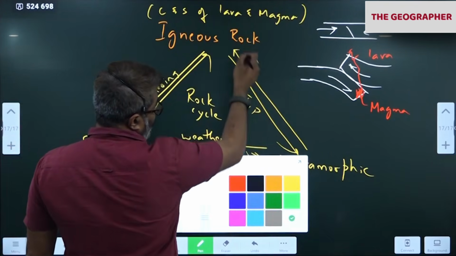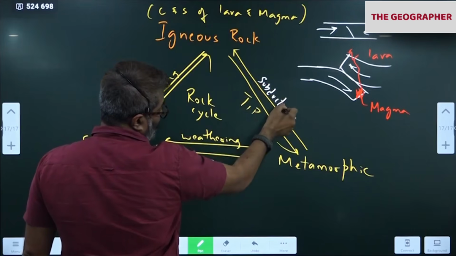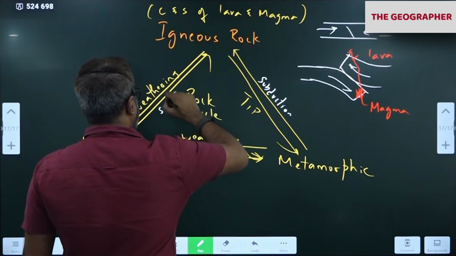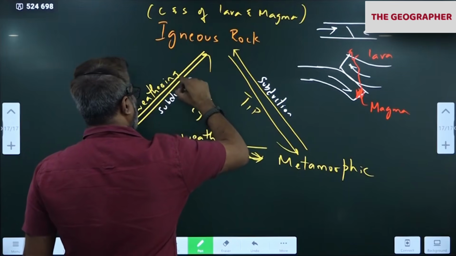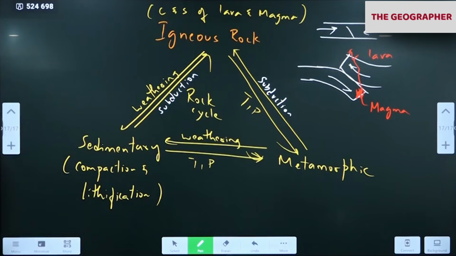So again, igneous rock is formed when plates subduct. Subduction of the plate causes them to melt and form new rocks again.